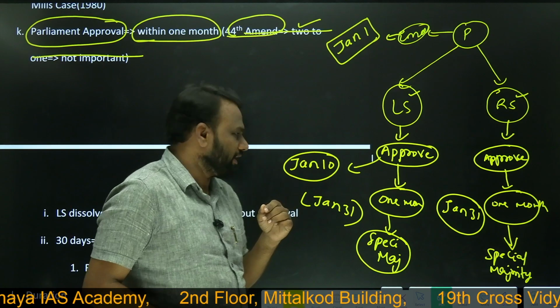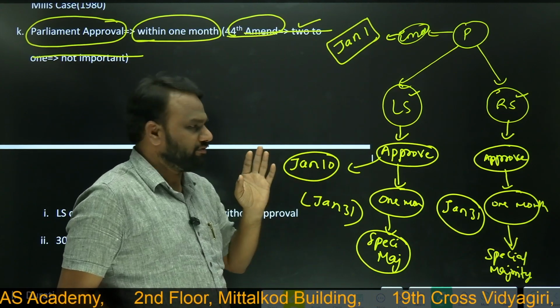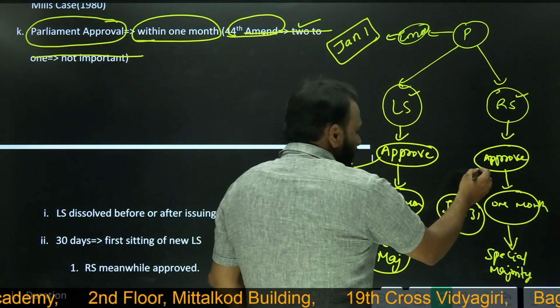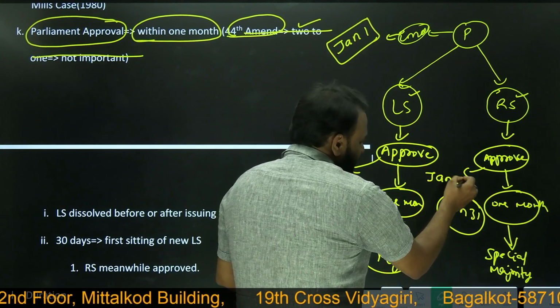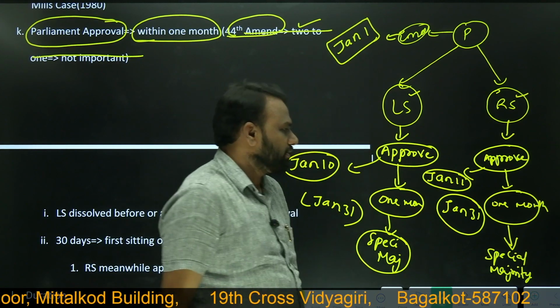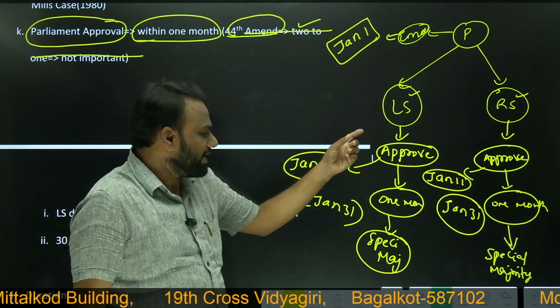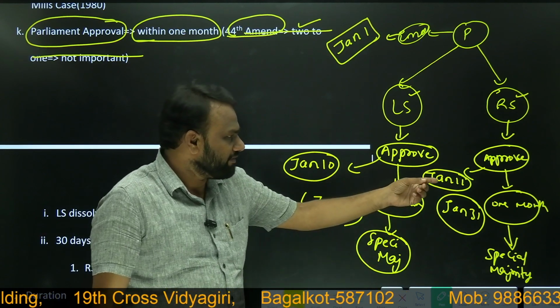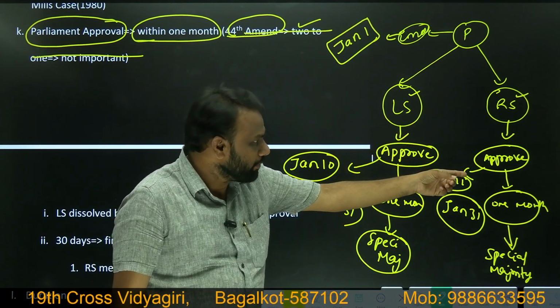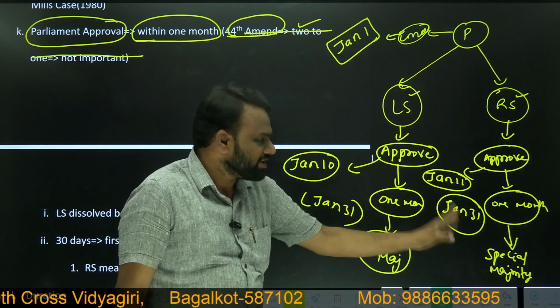The deadline is January 31, but it has approved on January 10 itself. Similarly, Rajya Sabha's deadline is January 31, but let us assume on January 11 it has approved it. So on January 10, Lok Sabha approved the national emergency with special majority, and on January 11, Rajya Sabha approved it with special majority.